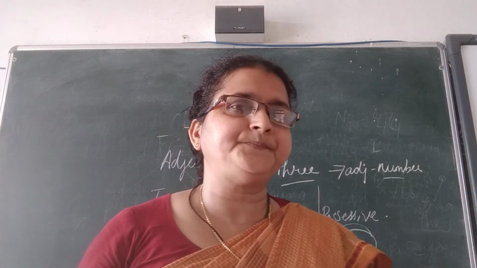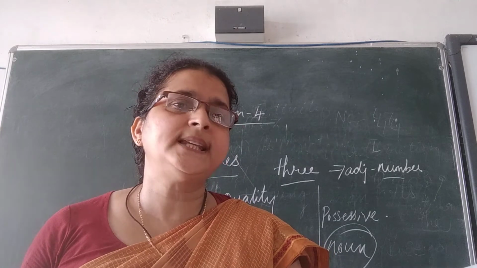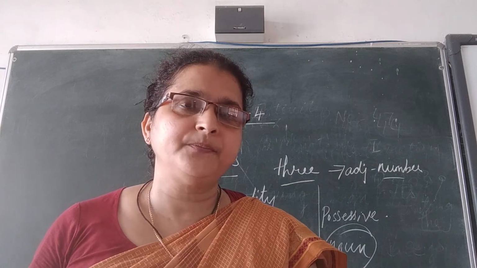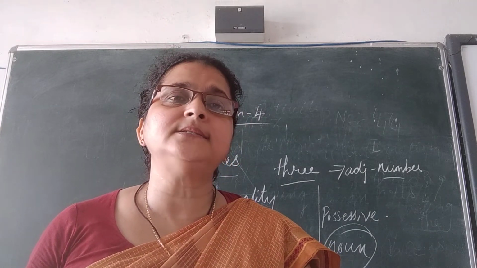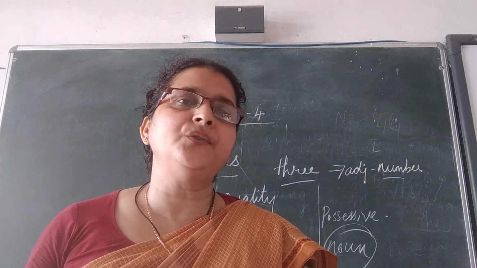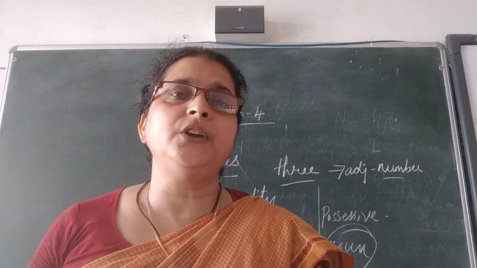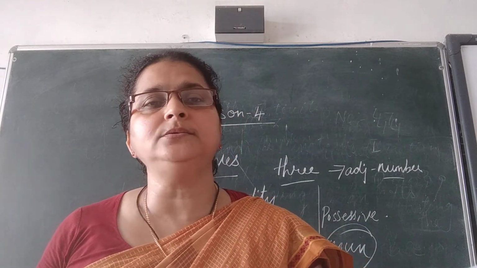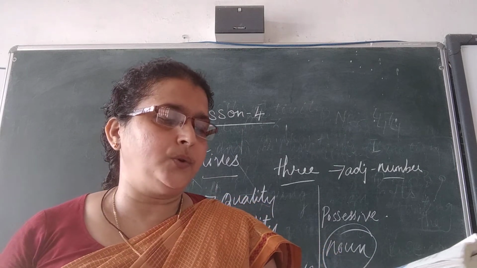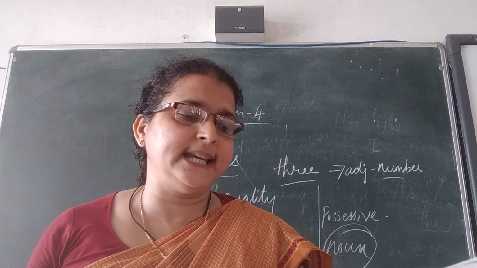So here it is. Whose book did you borrow? Whose is here interrogative. And book here, noun. So what is the definition? That is used along with the noun to ask the questions. Whose is here interrogative. Book is here, noun. It asks the question, whose book did you borrow? Okay, it's an interrogative adjective.